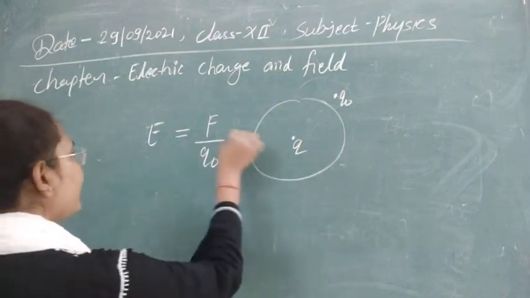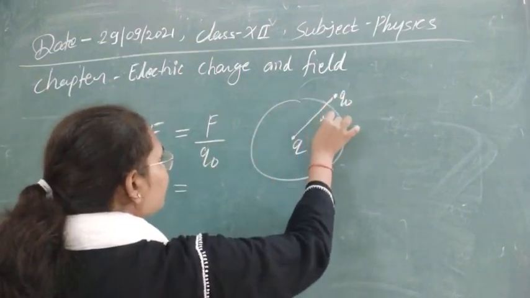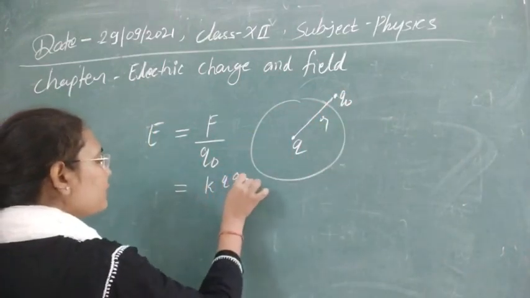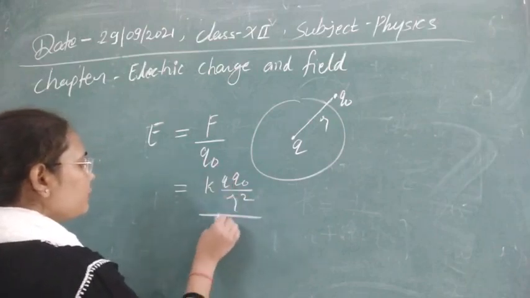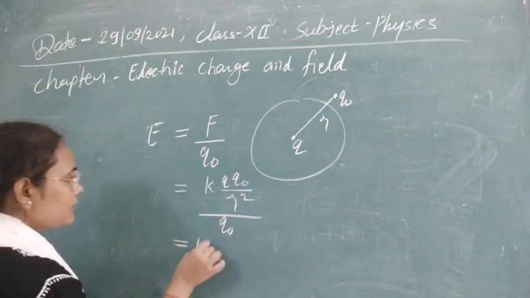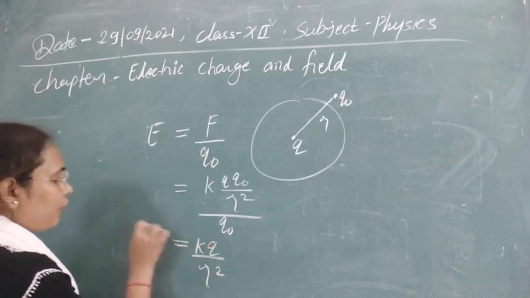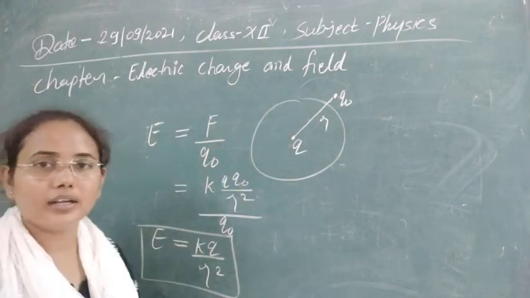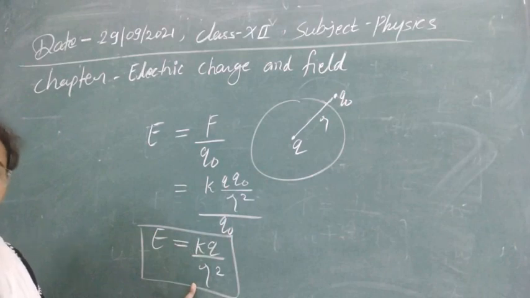Now if you write down the value of force, suppose the distance between these two is R. So F can be written as K Q Q0 upon R square, as we have just discussed, and this is Q0. Q0 will cancel out and its value is KQ by R square. So due to any single point charge, this will be the value of the electric field.